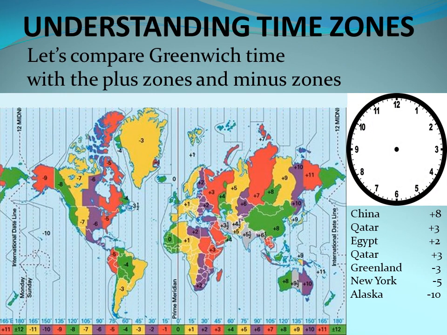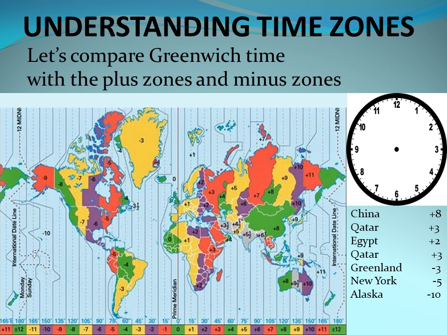We'll compare the Greenwich time with plus zones and minus zones, just like we said the other time, but now let's input countries. China is a +8 country. China is so far ahead of Greenwich time. They are faster in everything. Well, that's just a joke, but don't worry. China is not coming to you. China is just on the screen. We're just using it as an illustration, okay?